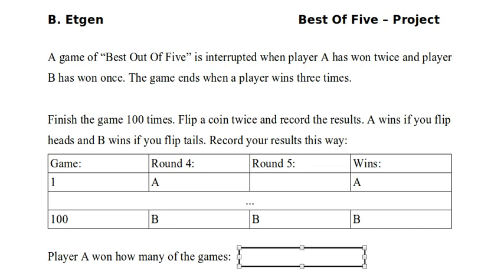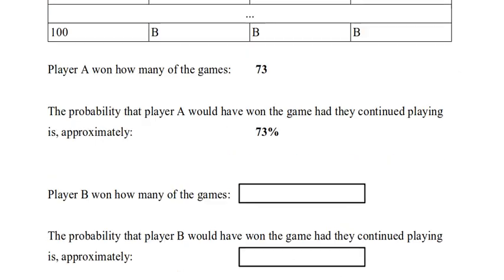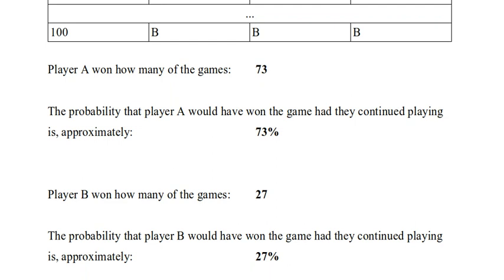Player A won how many of these games? Well, player A won 73. Remember, B won 27. So what would the probability that player A wins the game be? 73%. How many games did player B win? That was the 27 from our simulation. And what's the probability that B would have won the game had they continued playing? Well, remember there were 100 games, 27 out of 100 is 27%. Now, just like anything that is playing off the law of large numbers, 100 isn't really that big. And there are other issues. 27 is not exactly the theoretical answer, and so let's look at why it's not.